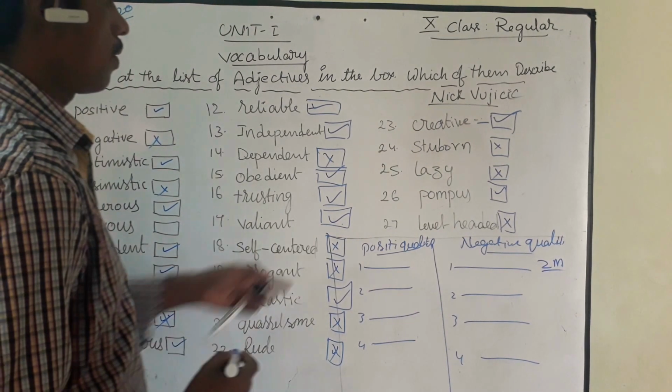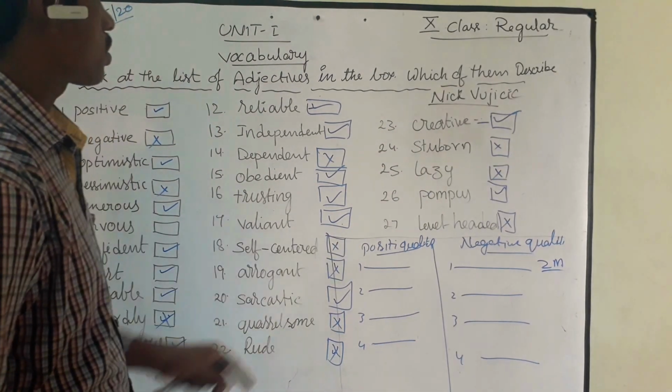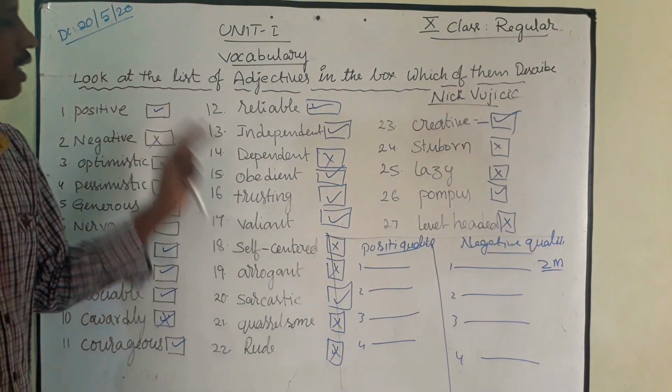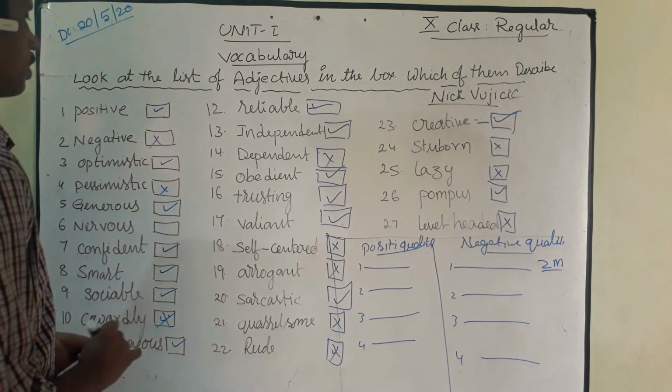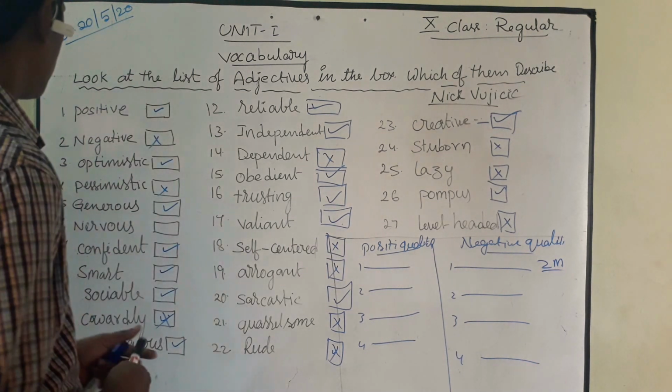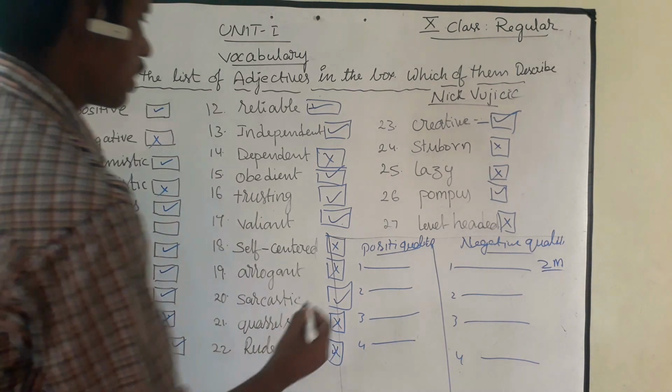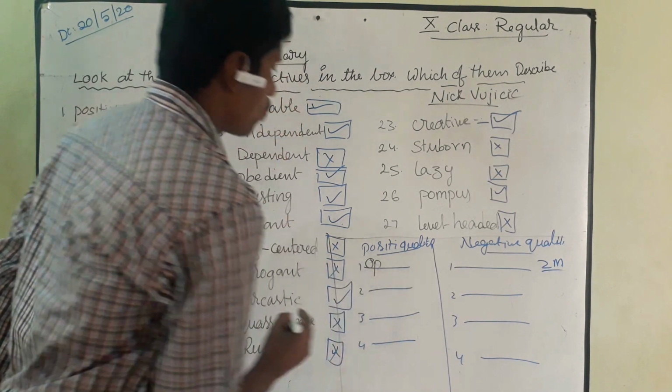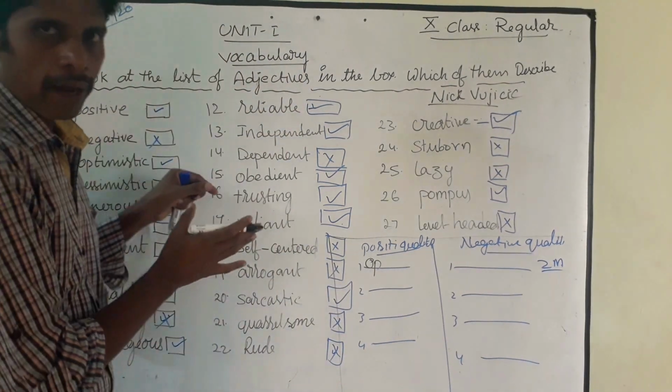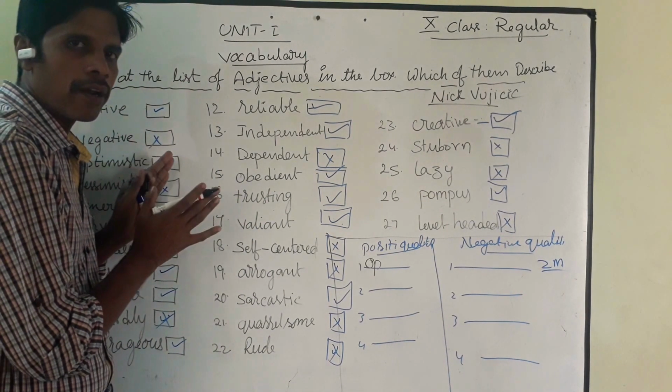See, let us see what the positive qualities are. Write any 4 positive qualities here. See, he is optimistic. For example, the words will be given in a question paper, in a line.